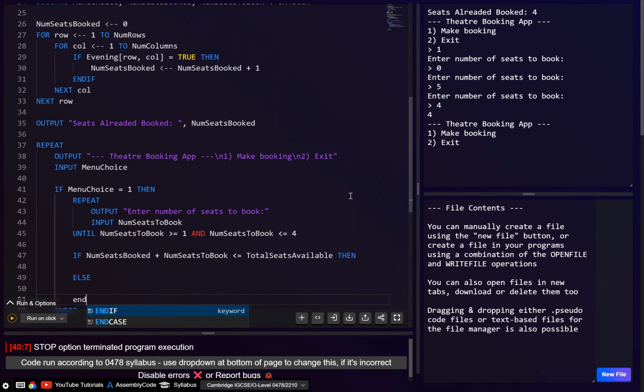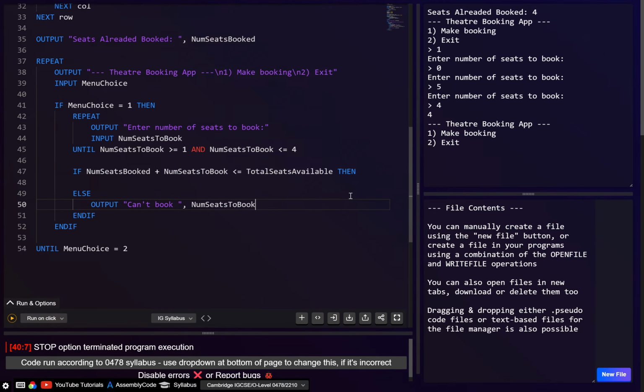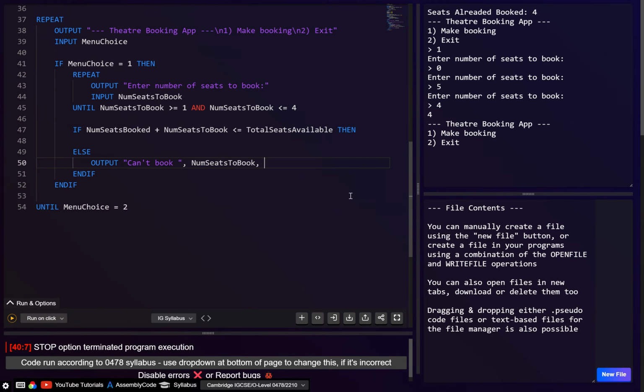And then let's have an else, and an end if. And here let's output a message, like not enough seats available. Let's say can't book, and then num seats to book. Let's scroll down. And then we'll say something like only, and then what's this calculation?